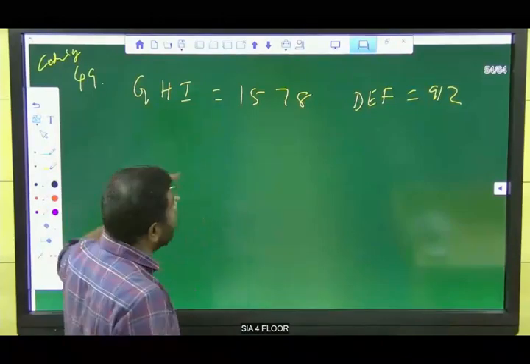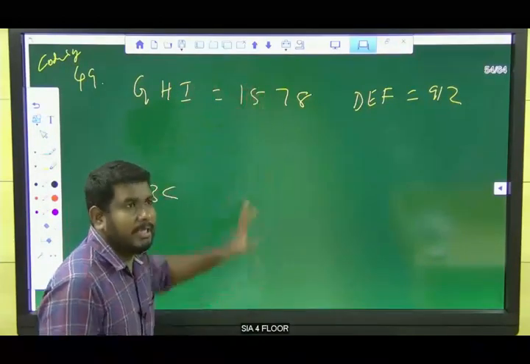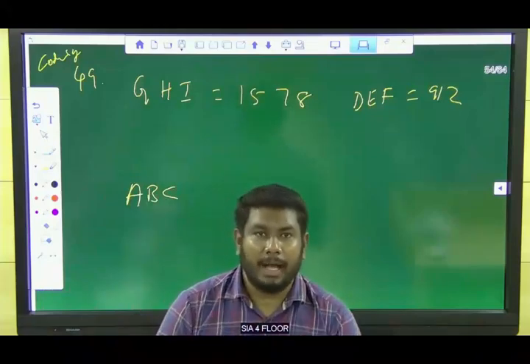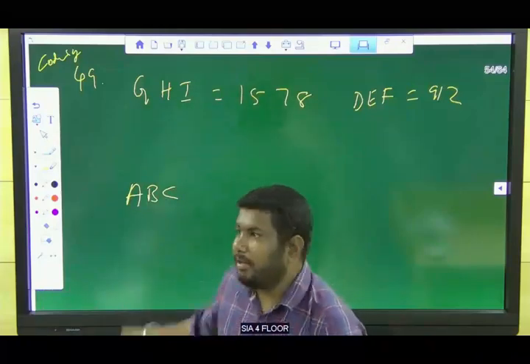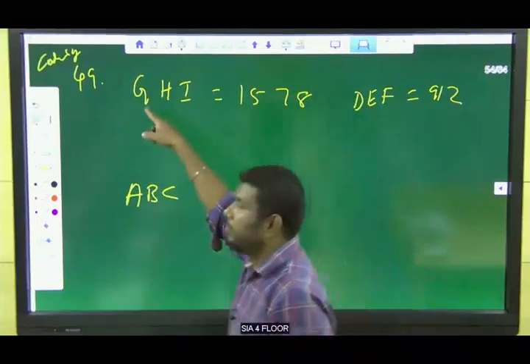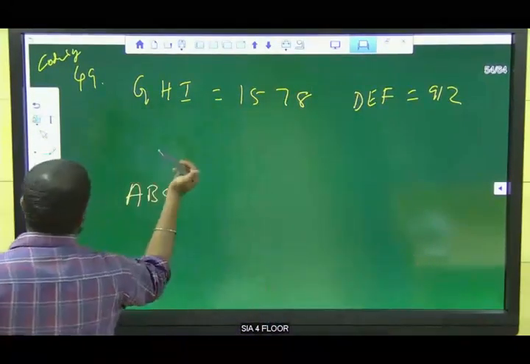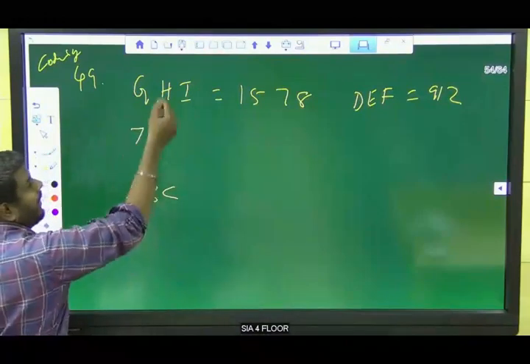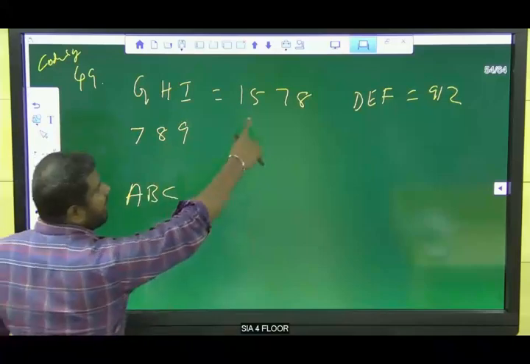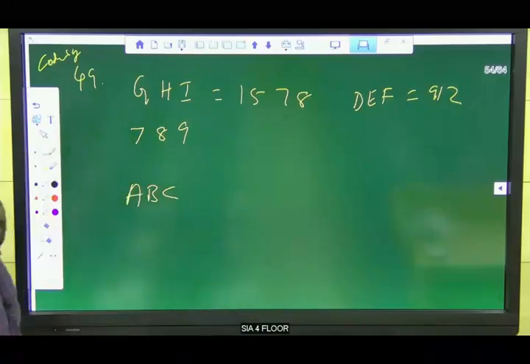I already told you, whenever you get a question like this, it is based on the logic of the position of the letters in the alphabet. What is the position of the letter G in the alphabet? 7, H 8, I 9. Here we have 1578.